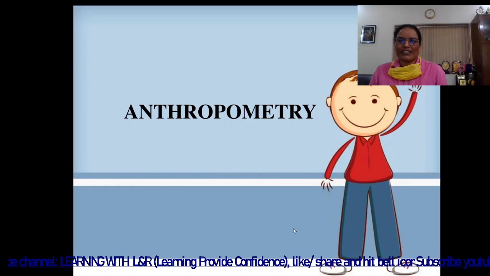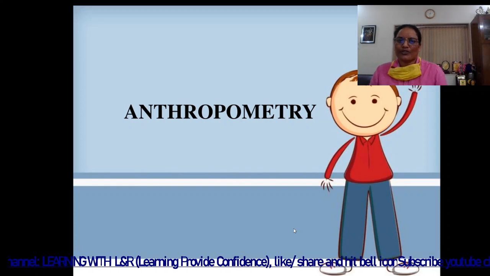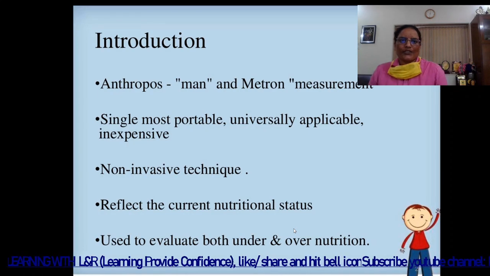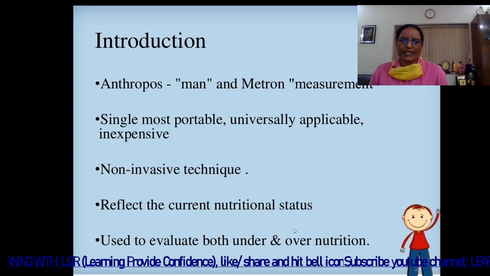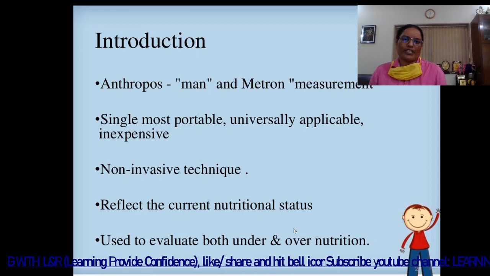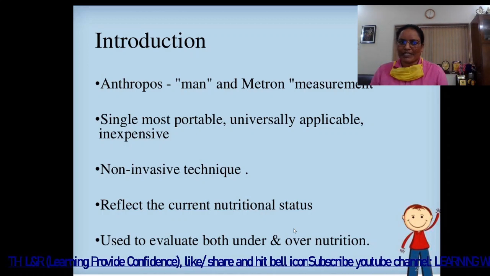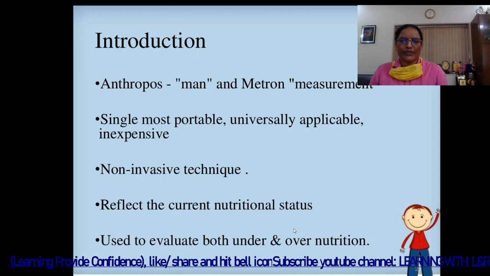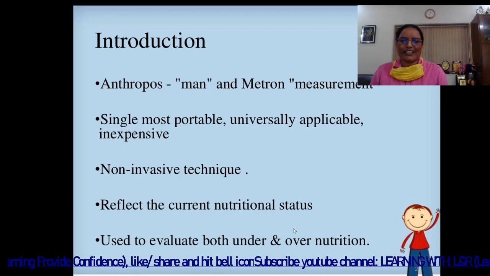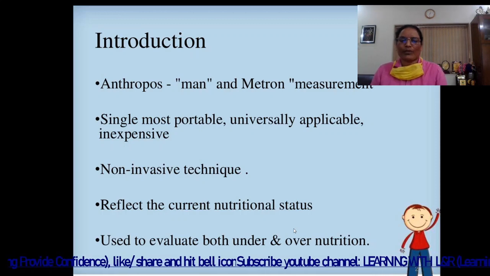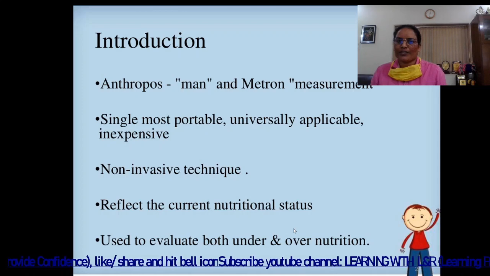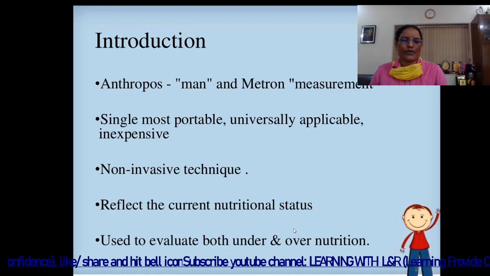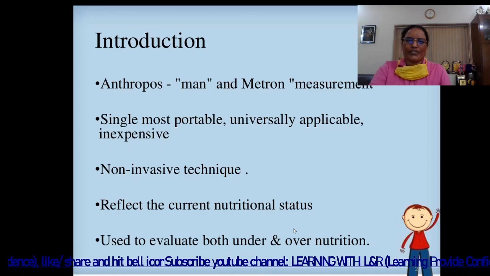Today we are going to discuss a new procedure, that is anthropometric measurement or anthropometry. Introduction regarding anthropometry: anthropos means man and metron means measurement, so it is measurement done on the person. It is the single most portable, universally applicable and inexpensive, non-invasive technique by which we know about the growth and development of the child, reflect the current nutritional status, and evaluate both under and overnutrition.